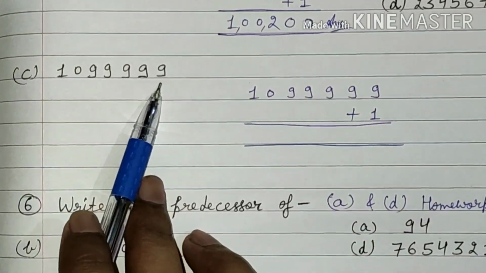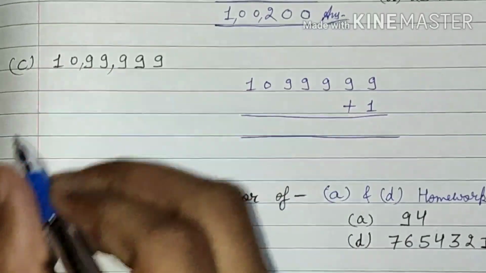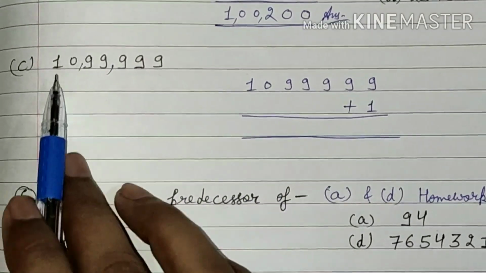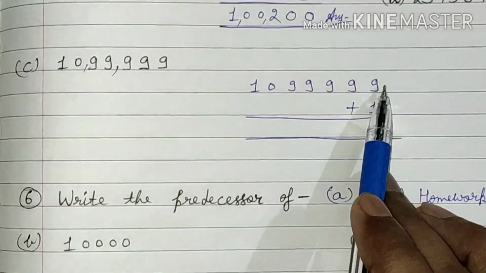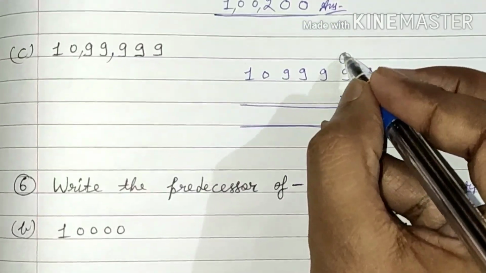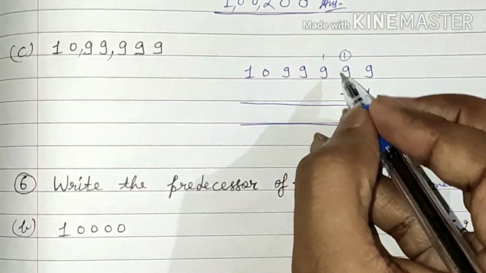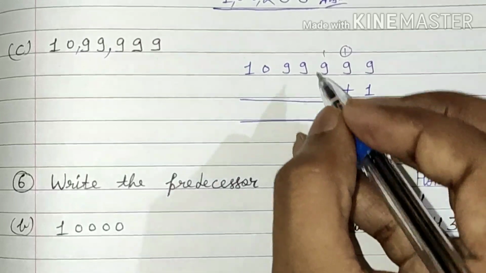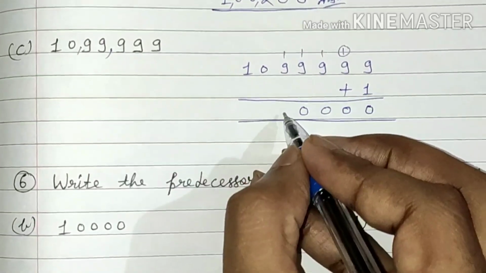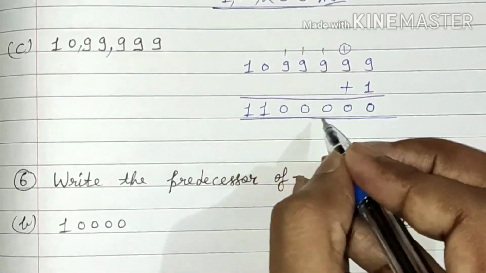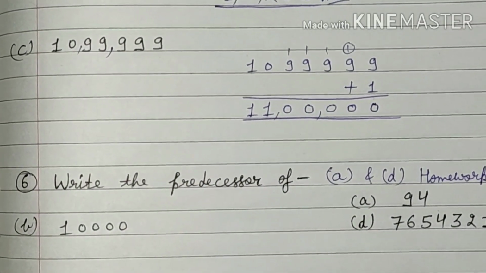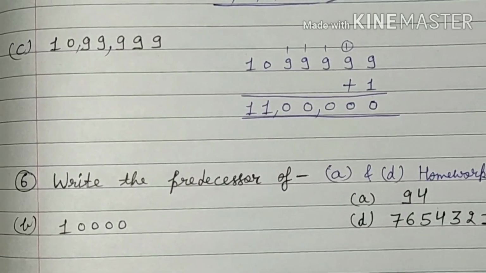Now the C part, 10,99,999 is there. So we will have to find the successor of this number. Again we will add 1 to this number. 9 and 1 will become 10, carry 1. 1 and 9, 10, carry 1. 0 will come and 1 will carry here, and so on. That means the successor of 10,99,999 will be 11 lakh.